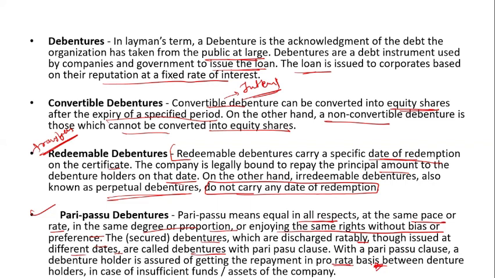There is the same degree of proportion, they enjoy the same right without bias or preference. Okay, this is also a secured debenture, which is discharged ratably though issued at different dates. This is not a fixed day. So this is called a debenture with pari passu clauses.